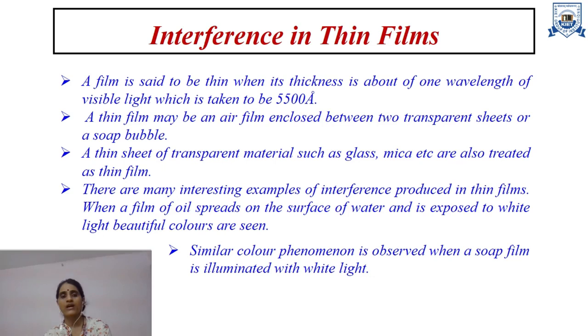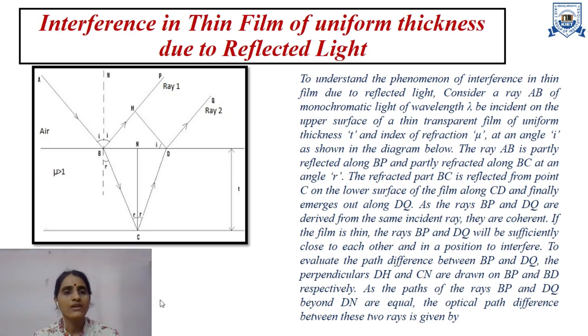So how do these phenomena arise, or why do we see beautiful colors in the soap film or an oil drop spread on the surface of water when it is illuminated with white light? These phenomena occur due to interference in thin films due to reflection of light, which we will study today. In this experiment we have considered a glass plate as a thin film whose thickness lies in the visible wavelength range.